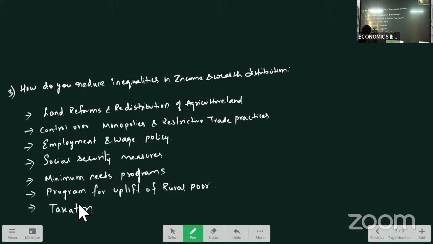In India, before everyone was eligible to pay the tax, but after India got independence, they have introduced progressive taxation system where higher the income, higher the tax will be paid. So these are the points you have to write, explain when your question comes as how do you reduce inequalities in income and wealth distribution.